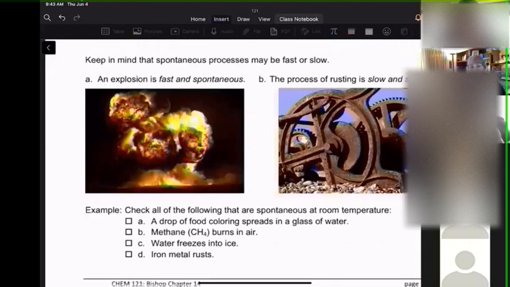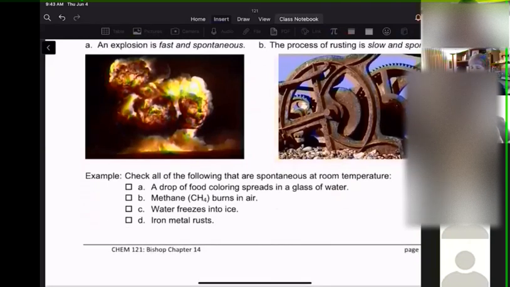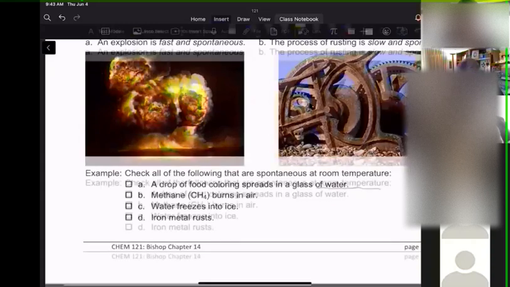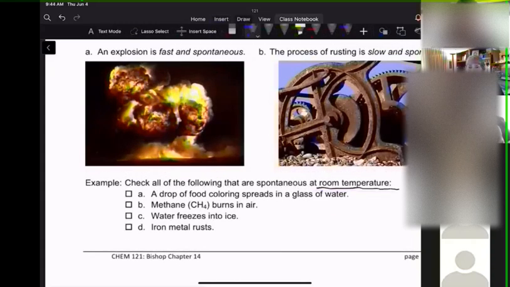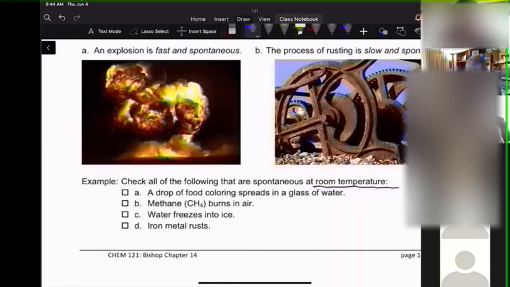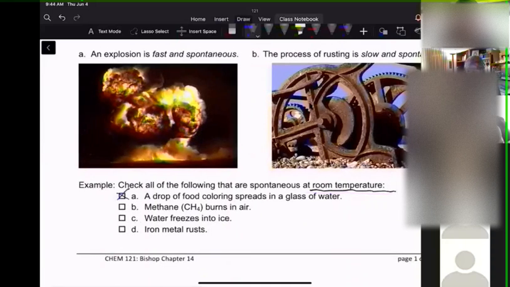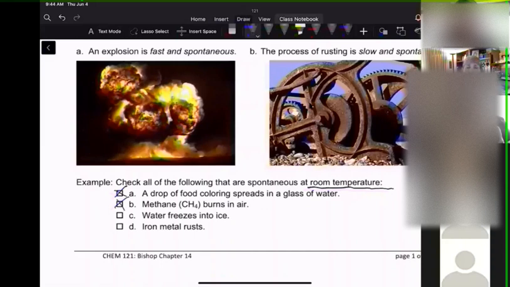Which of the following of these are spontaneous at room temperature? A drop of food coloring spreads in a glass of water. Yeah, that's going to happen all by itself. As soon as you put it in there, it's going to spread out. What about methane burning in air? Yeah, once it starts, you have to light that spark, but once you start the spark, then it just goes.